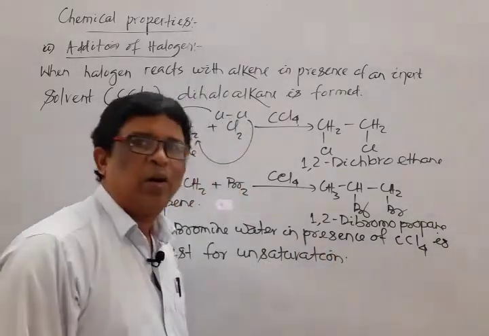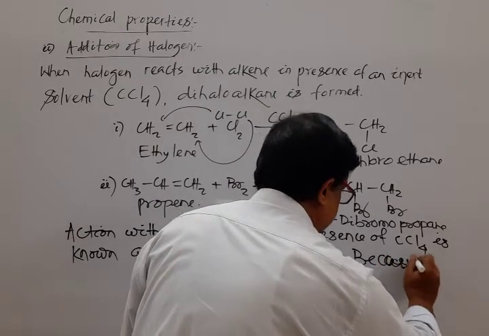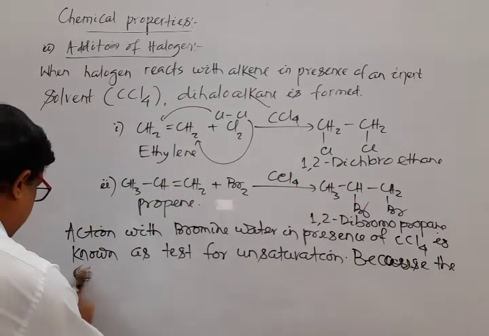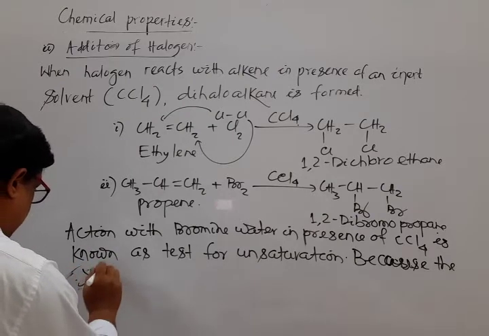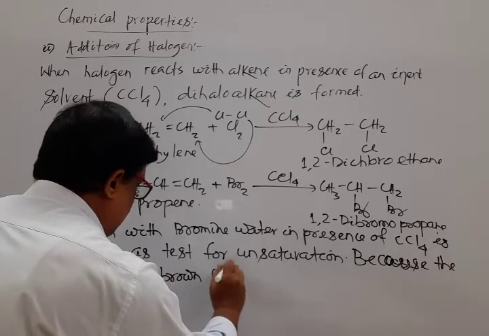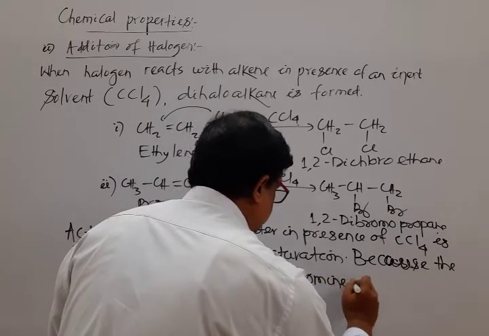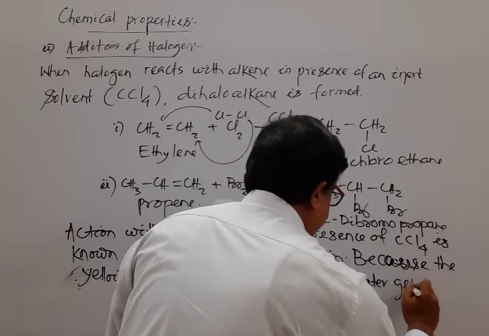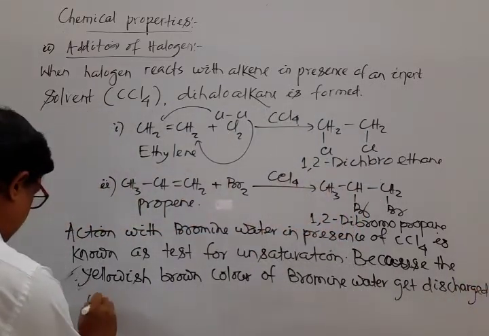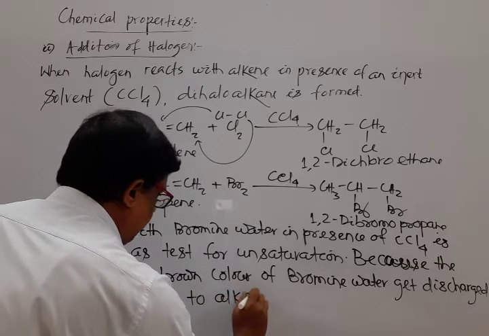It is known as test for unsaturation because the yellowish brown color of bromine water gets discharged when added to alkene.